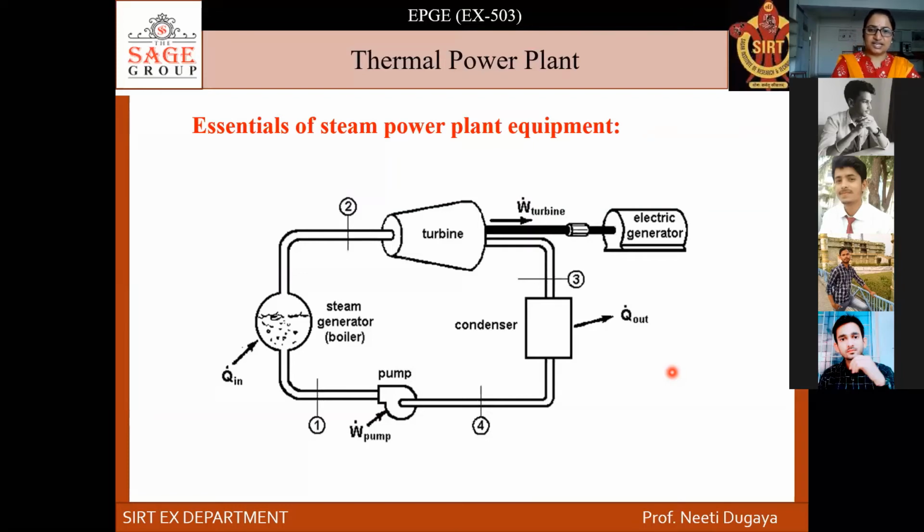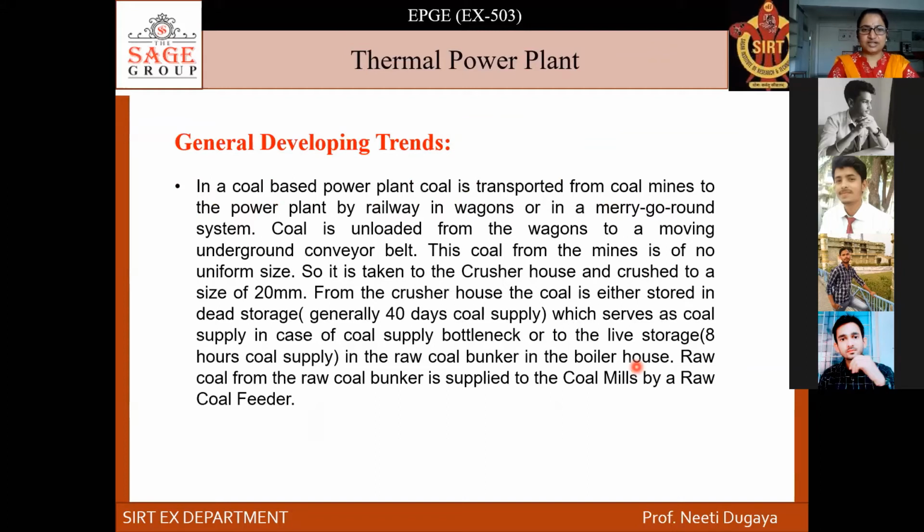So this is the thing, and next we'll be studying that later in a coal-based power plant. Coal is transported from coal mines to the power plant by railway wagons in a merry-go-round system. Merry-go-round system means what? Merry-go-round system means that is a game which students बच्चे खेलते हैं, जो मैरी गो राउंड वाला गोल गोल वाला. तो अभी क्या है, एक सर्कल बनता है.